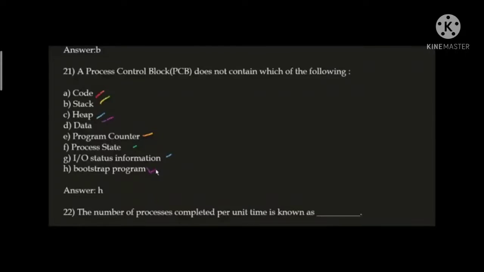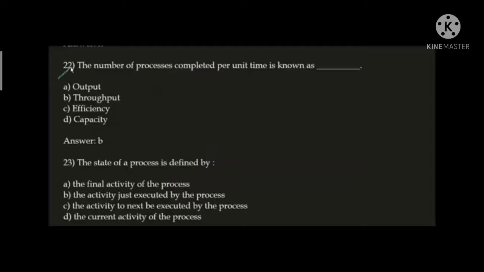On the other hand, code, stack, heap, data, program counter, process state, and input-output status information are all available in the process control block. So here the correct answer is bootstrap program. Next question. The number of processes completed per unit time is known as throughput.